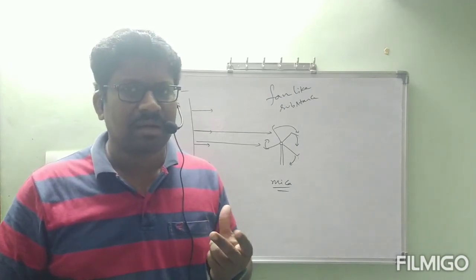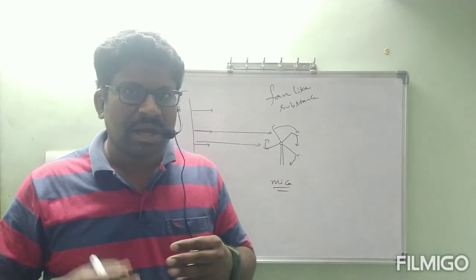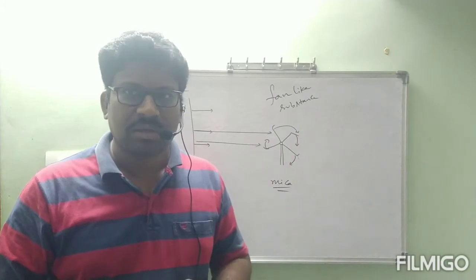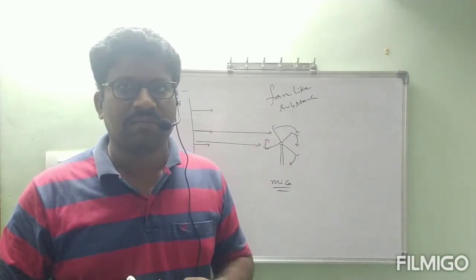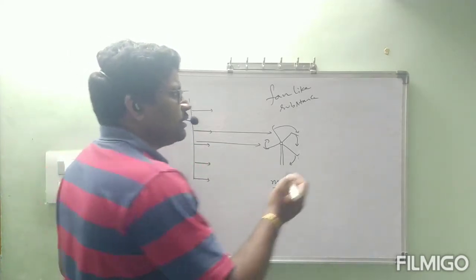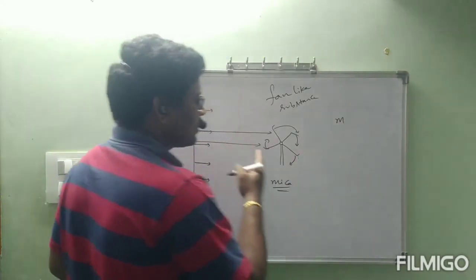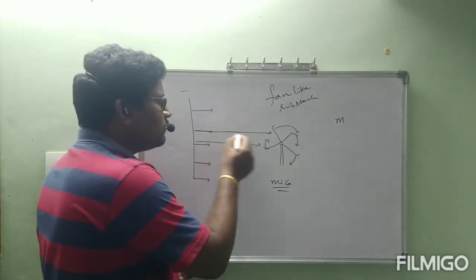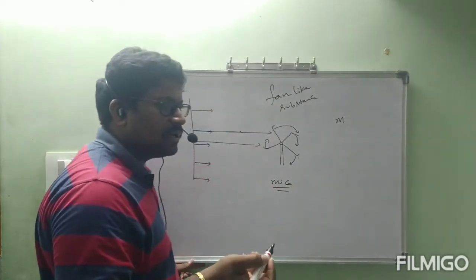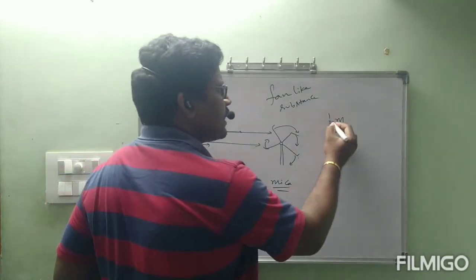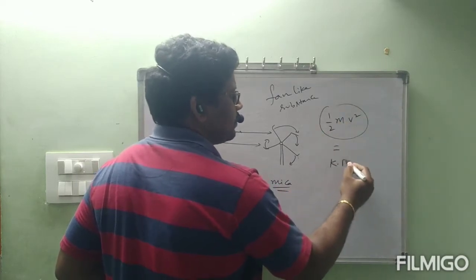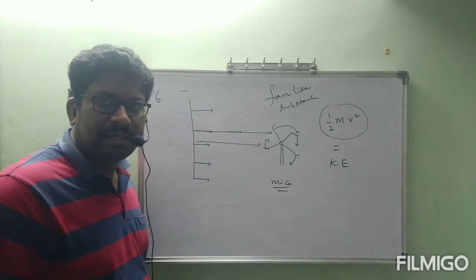Sir, how is it related? If cathode rays contain mass, and they hit the fan-like substance, and that fan-like substance is set into motion, how can we say, by seeing that motion of the fan, that these cathode rays contain mass? Definitely, cathode rays are massive particles, they contain some mass, and they are moving with some velocity. Definitely a massive particle, if it is moving with some velocity, has kinetic energy. They have some kinetic energy.